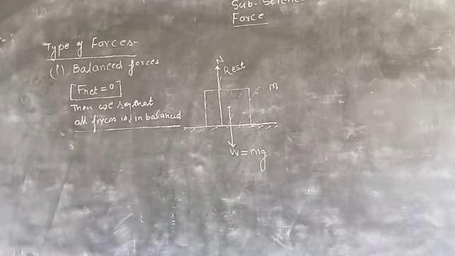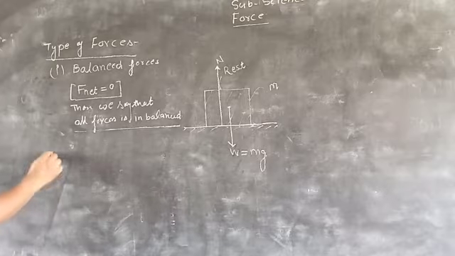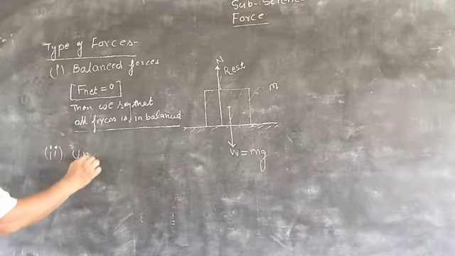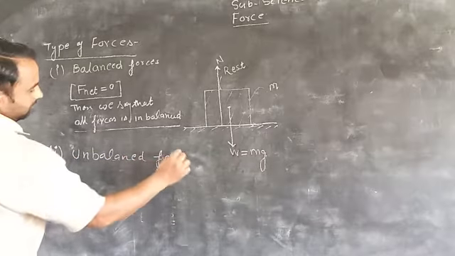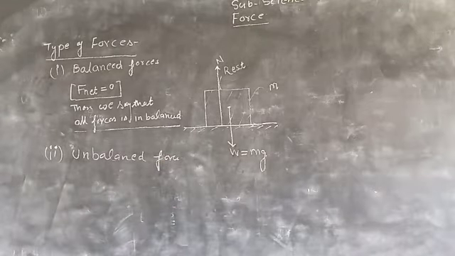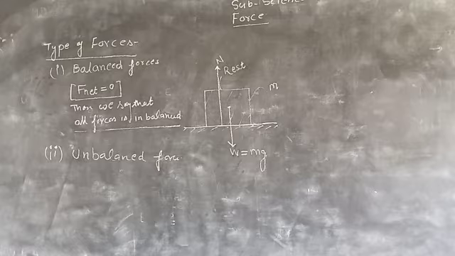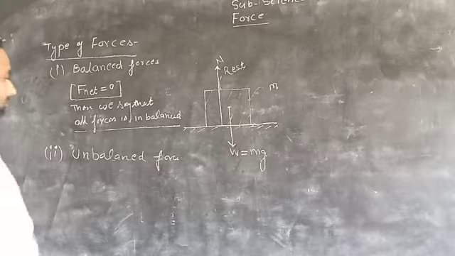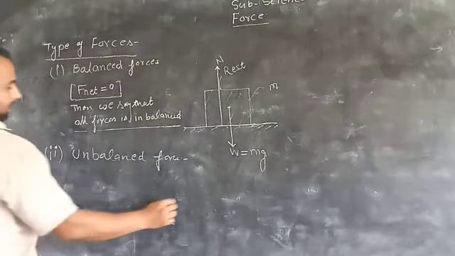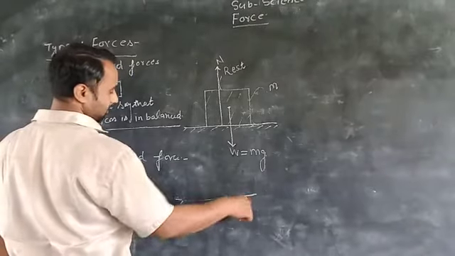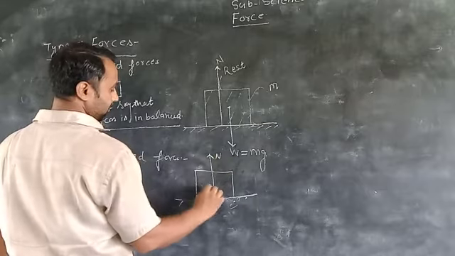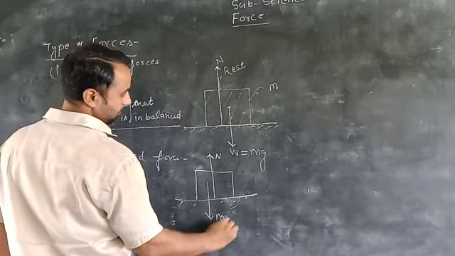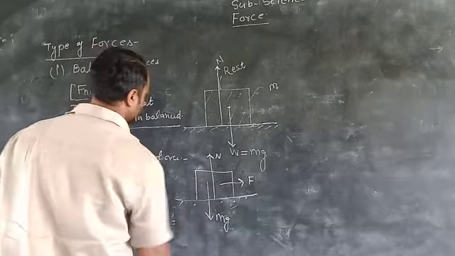Now we have to discuss the unbalanced force. Second is the unbalanced force. Here the body is on the ground, and here is the normal reaction, and here is the weight of the body, and a force is acting in this direction.